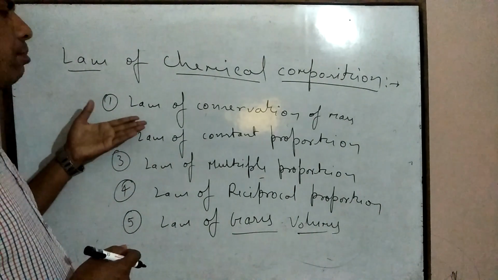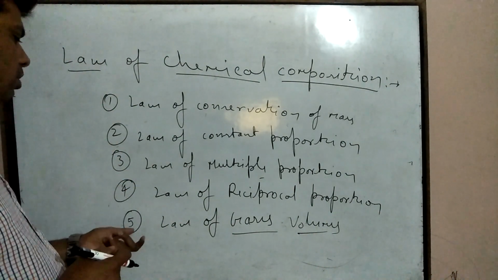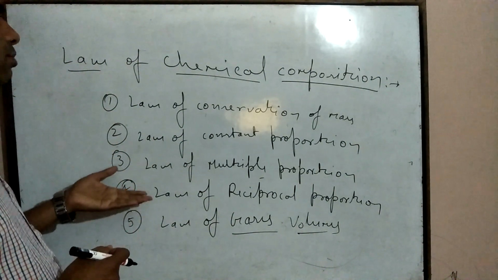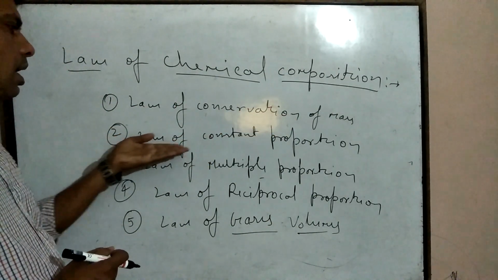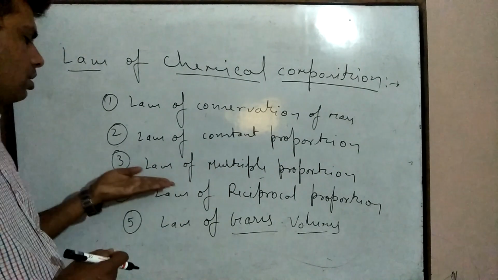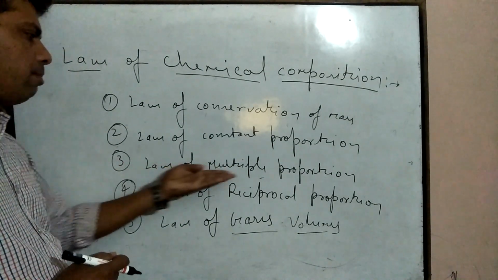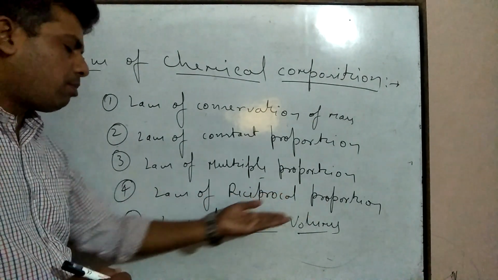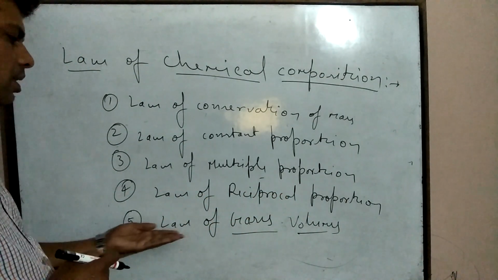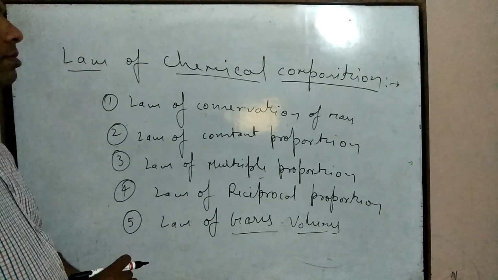In law of chemical composition, we will discuss five types of law. Law of conservation of mass. Second is the law of constant proportion. Third is the law of multiple proportion. Fourth is the law of reciprocal proportion. And fifth is the law of gases volume.